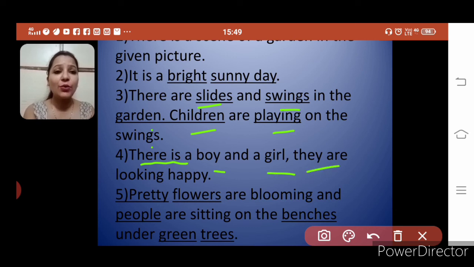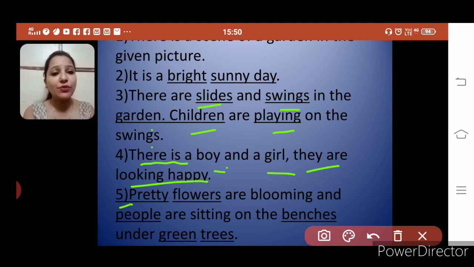They are looking happy. So, we have observed that also. When you people go to a garden or park and play on the swings, how do you feel? When you are going on slides, how do you feel? Happy, right? So, here the boy and girl, they both are feeling happy. So, this is creative. You can make other sentences also.